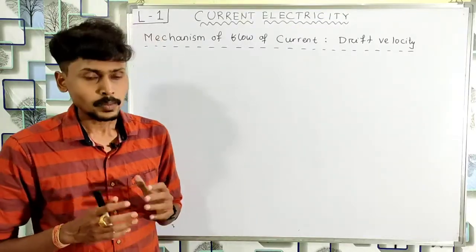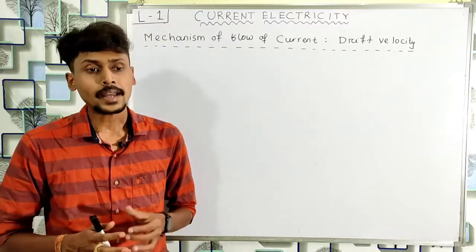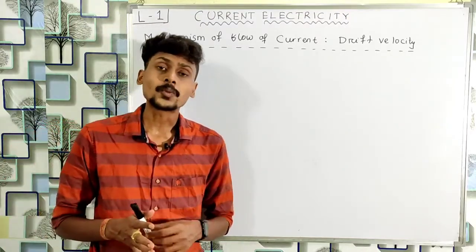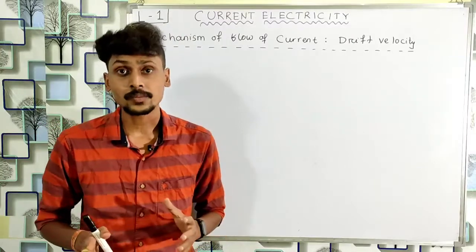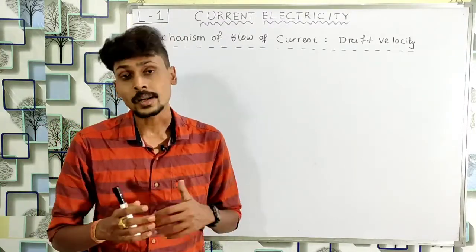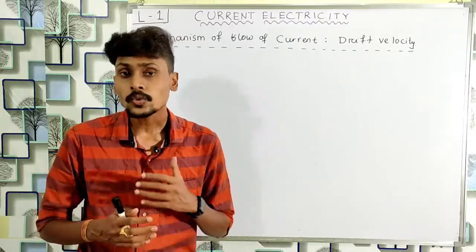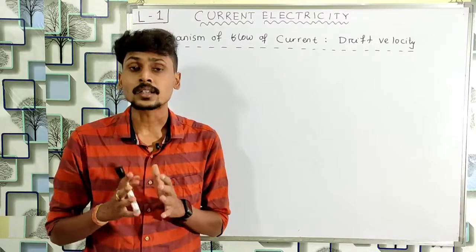But in this topic, we are limiting our discussion to the mechanism of flow of current in a metal. So in metals, we have a very large number of free electrons, and at room temperature, these free electrons are not at rest, they are moving. And when electrons move, it means the charge is also moving, so we should get some current, but this does not happen.